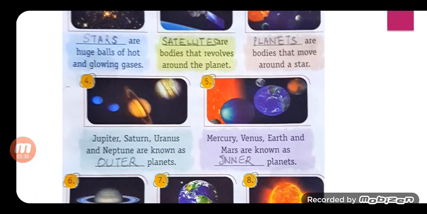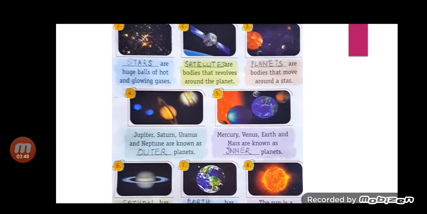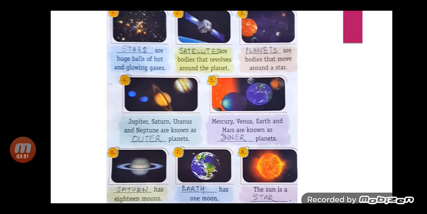Next, question number 4. Jupiter, Saturn, Uranus and Neptune are known as dash planets that are called outer planets. Next, question number 5. Mercury, Venus, Earth and Mars are known as dash planets. It is inner planets. Inner planets.